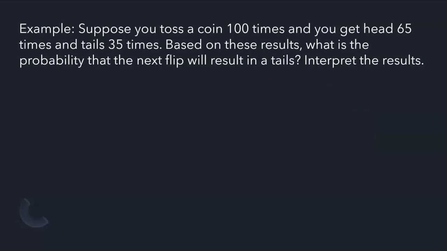So just a quick example, suppose you toss a coin 100 times and you get heads 65 times and tails 35 times. Based on these results, what is the probability that the next flip will result in tails? This is empirical probability that we want to calculate because it is based on an experiment. Remember we calculated in the previous video the theoretical probability of getting a head when a coin is flipped. But what we want to do now is calculate the empirical probability, meaning based on these results.